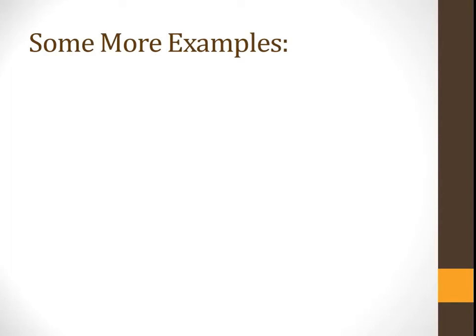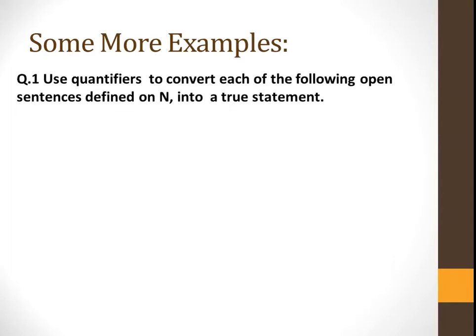Now let us see some more examples. Question number 1. Use quantifiers to convert each of the following open sentences defined on capital N into a true statement. Means we have given the open sentences defined on natural numbers, and we have to convert it into a true statement, means true quantified statement.